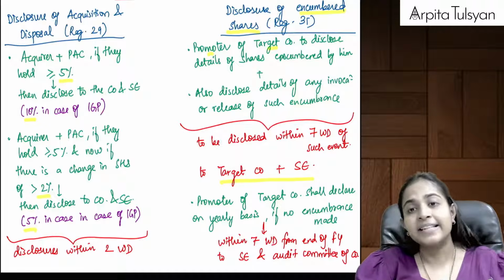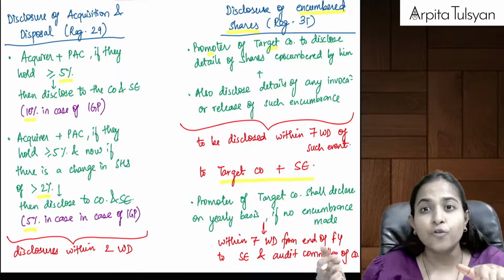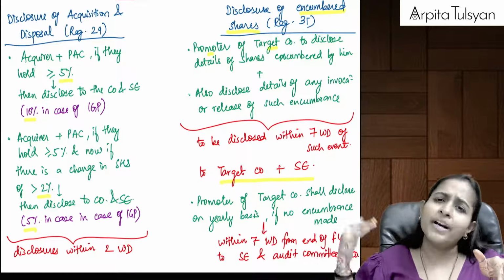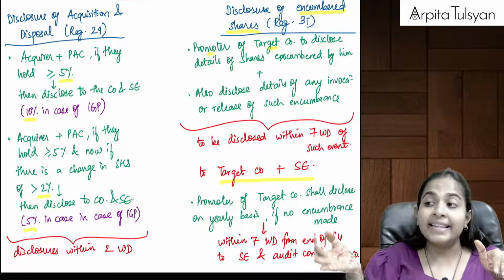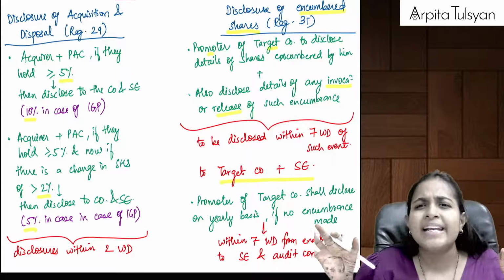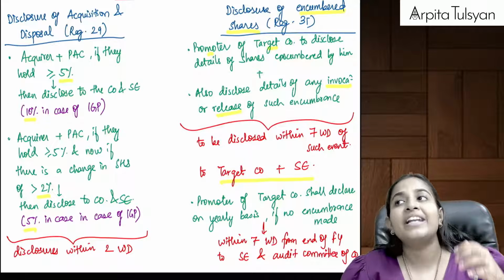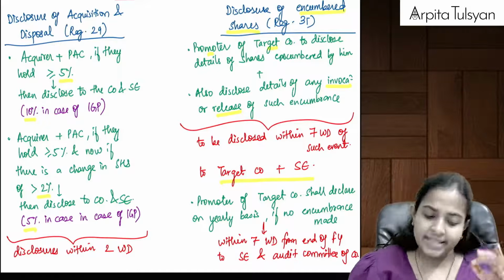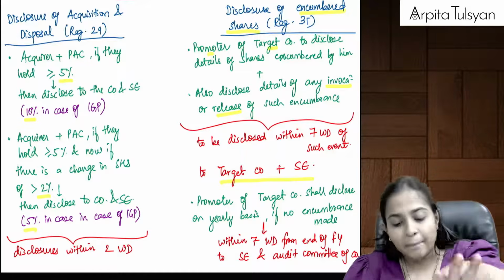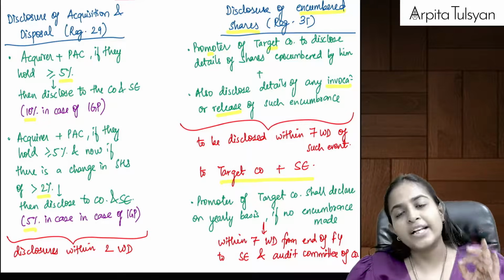And whenever this encumbrance is invoked, let's say you failed to repay the loan to the bank, so the bank will take those shares, right? Or whenever you repaid the loan to the bank, okay, then the shares will be called unencumbered shares now. So whenever there is any invocation or release, whenever the bank has seized your shares, or whenever the bank has released your shares, at that time also, please make sure that you disclose it to the company